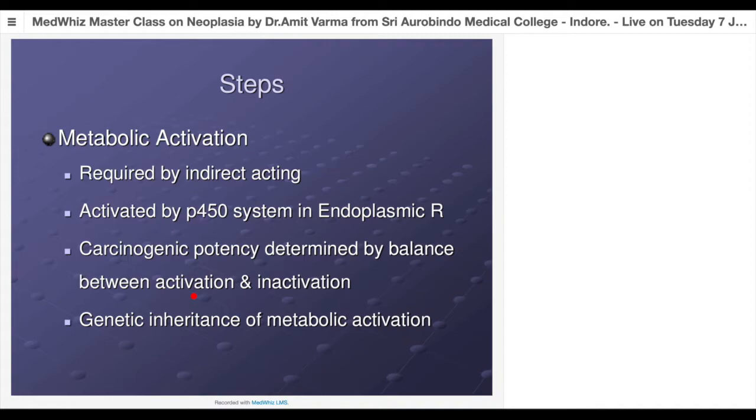That's why the genetic inheritance of metabolic activation plays a major role here. I had given an example of alcohol. The people who are fast acetylators, the problem is that if you acetylate the alcohol at a faster rate, the effect which it gives on the CNS, putting the person in a high and removing social inhibition, is lost. That's why fast acetylators will become alcohol addicts, because they will require more and more dose of alcohol to get that same effect. But unfortunately, at the same time, the metabolite, acetaldehyde, is damaging the hepatocytes. So now that becomes a carcinogenic element for hepatocellular carcinoma.